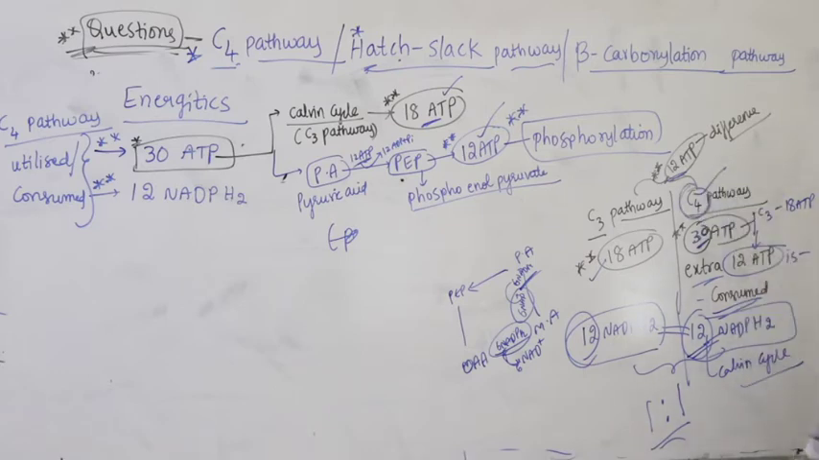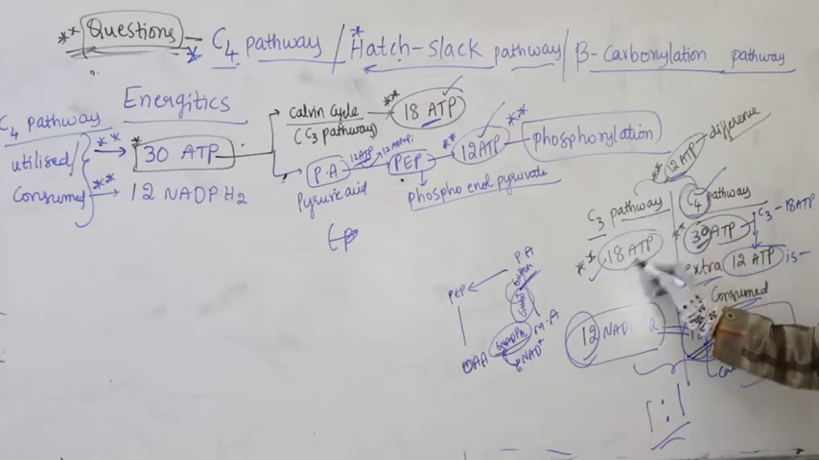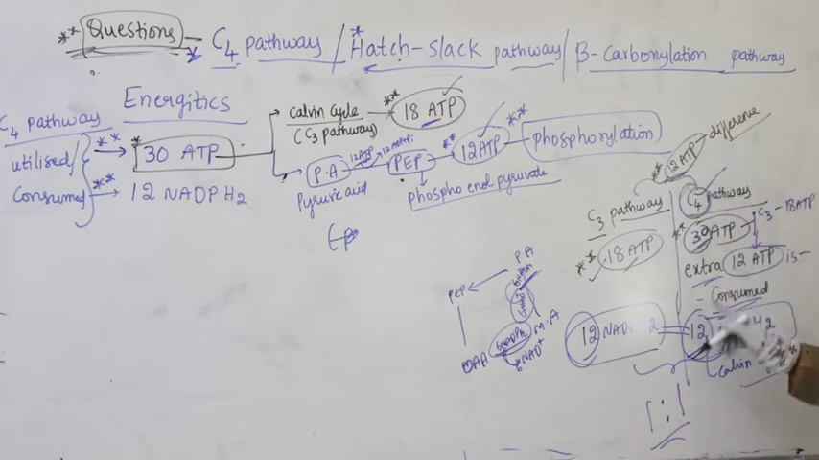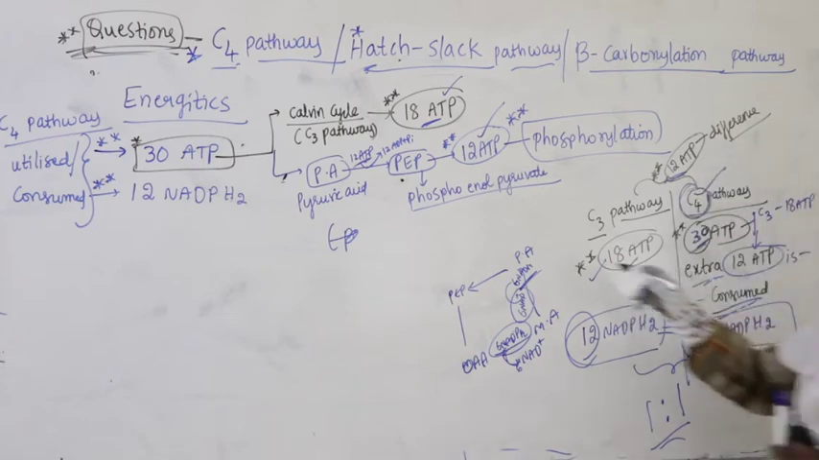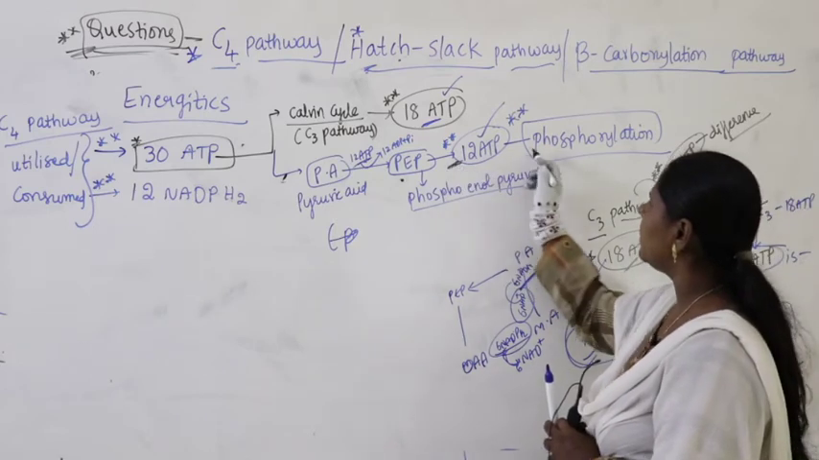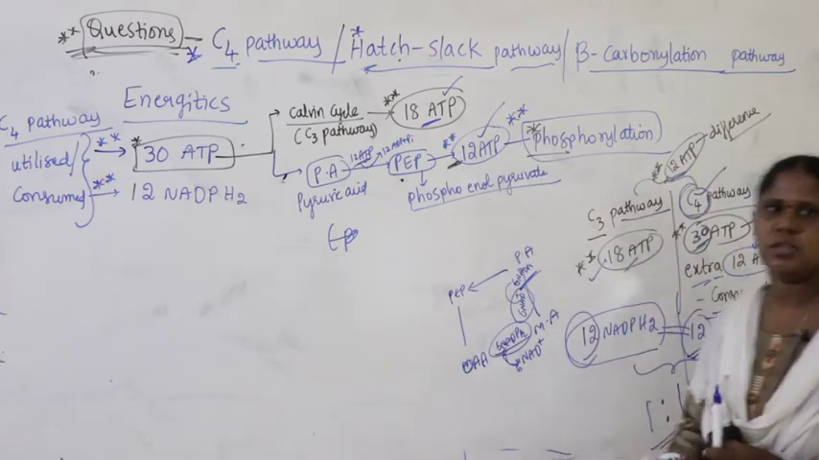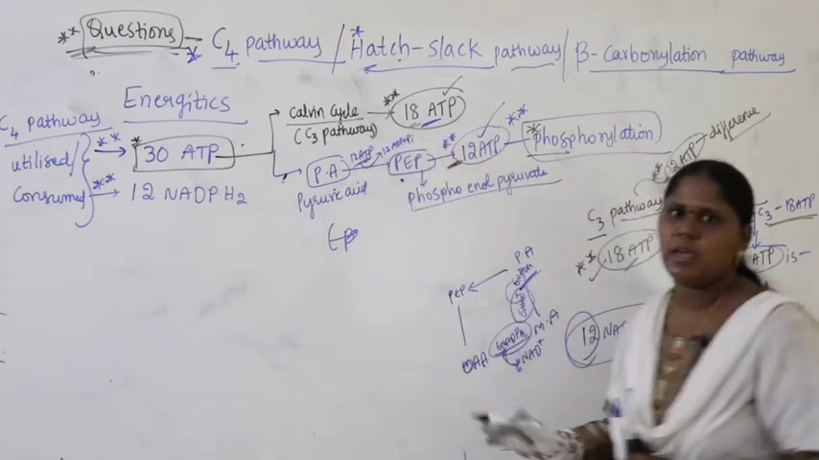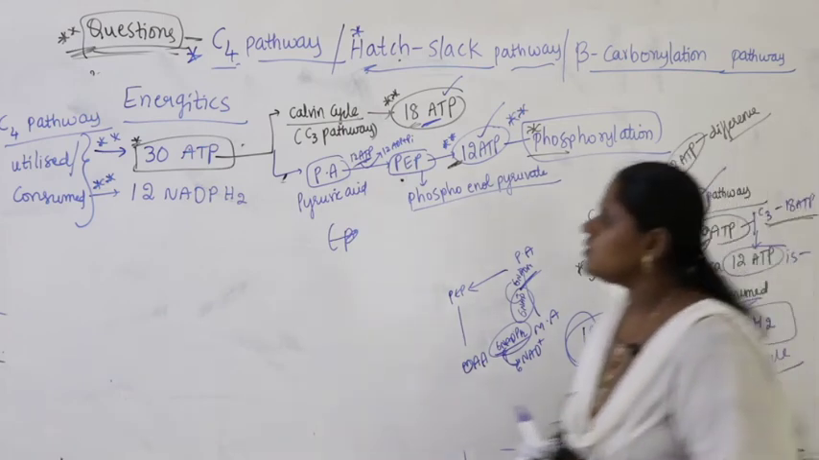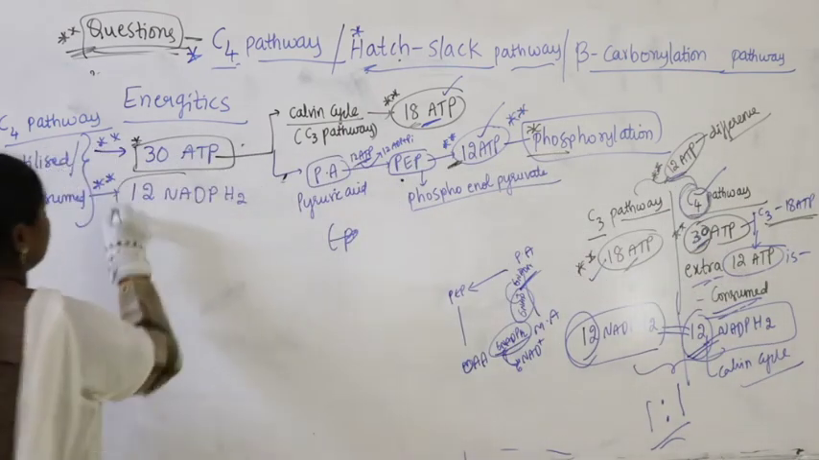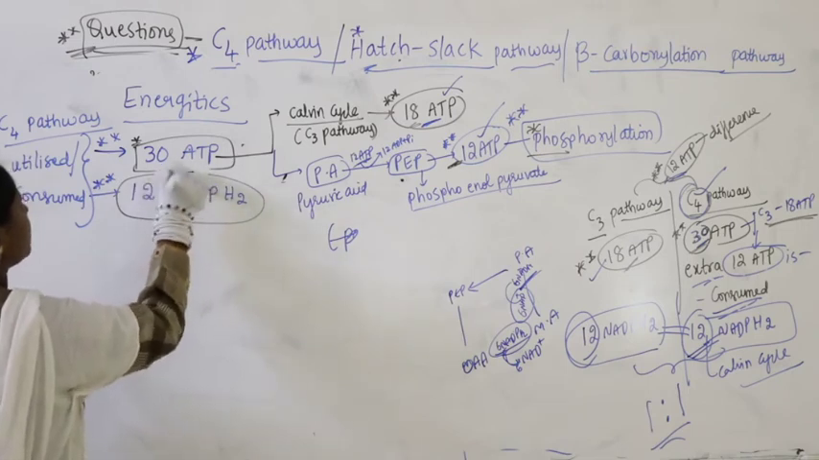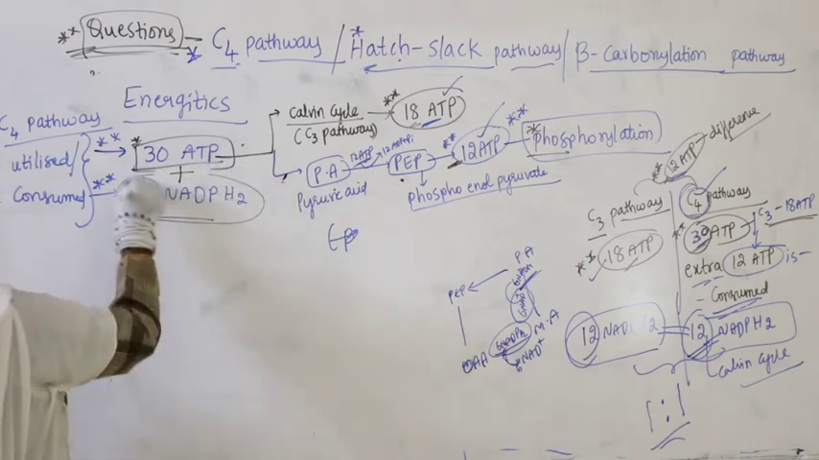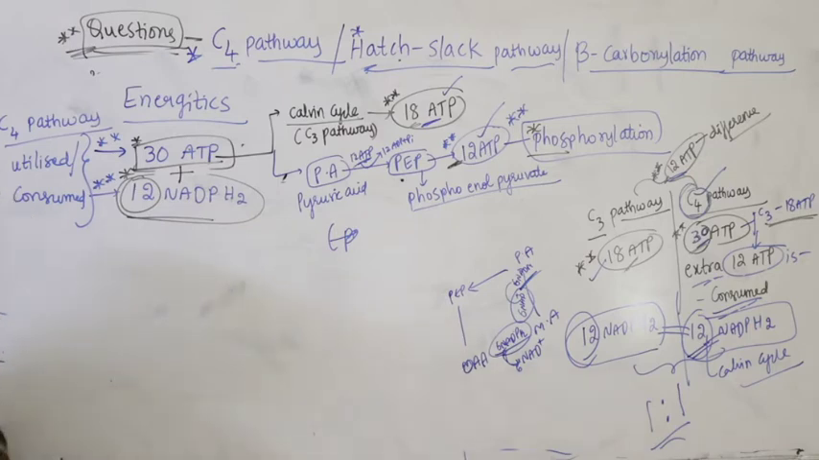So look at the difference clearly: in the C3 pathway 18 ATP, in the C4 pathway 30 ATP, because 12 ATP is the difference. The extra 12 ATP is consumed in the C4 pathway at the time of phosphorylation, and 18 ATP as usual is consumed in the C3 pathway. Very important, right? So the energy here, let me write, is 30 ATP plus 12 NADPH2. It's nothing but the energy consumed for the C4 pathway.